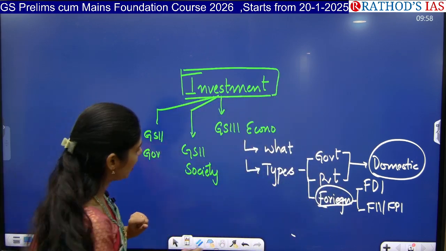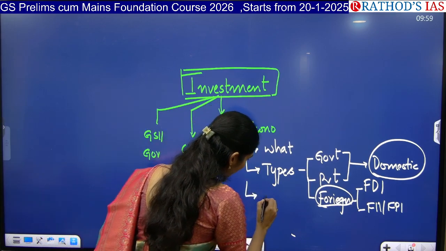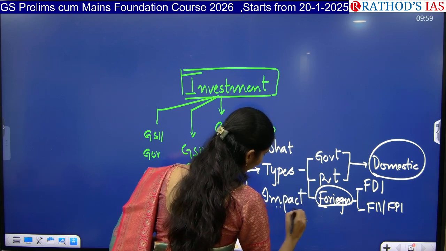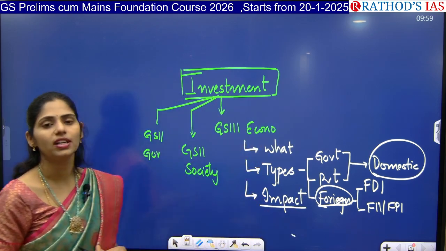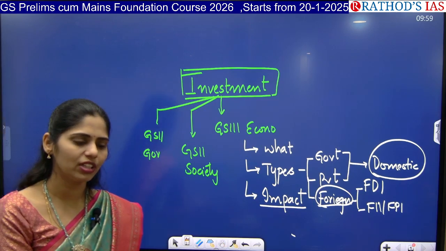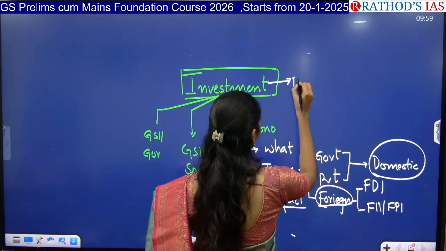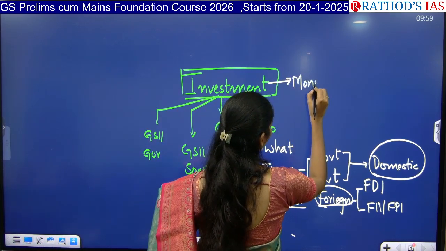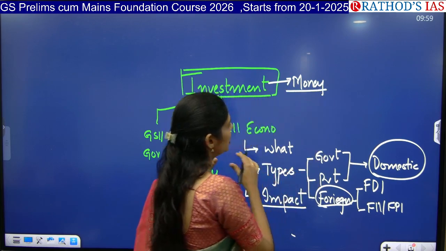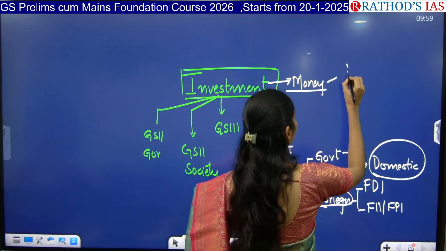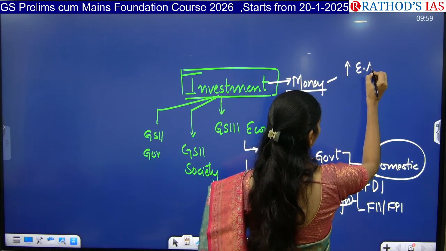Next, you have to see what the impact of investment is. Whenever we attract a good amount of investment, how do we get the positive things? Investment is nothing but people investing their money. So whenever we attract money into our country, we can increase our economic activities.